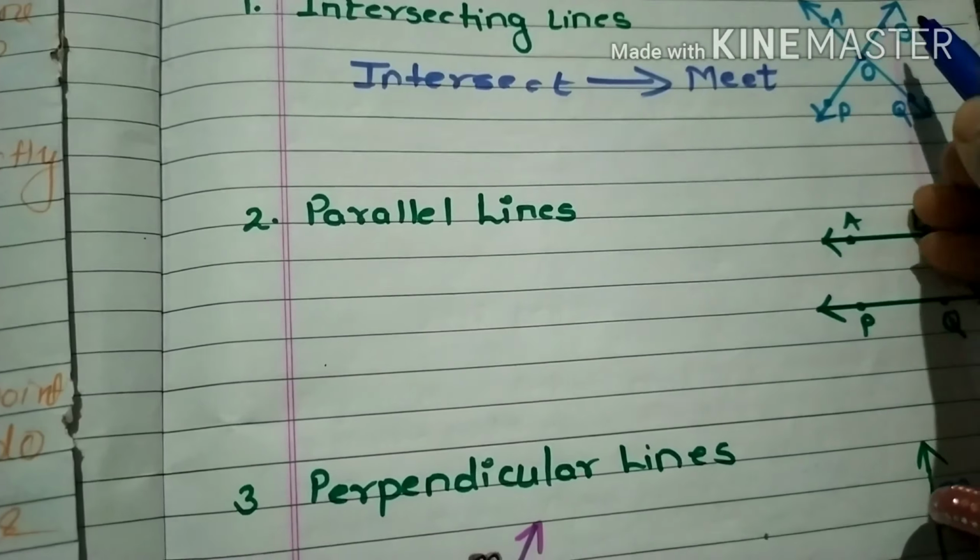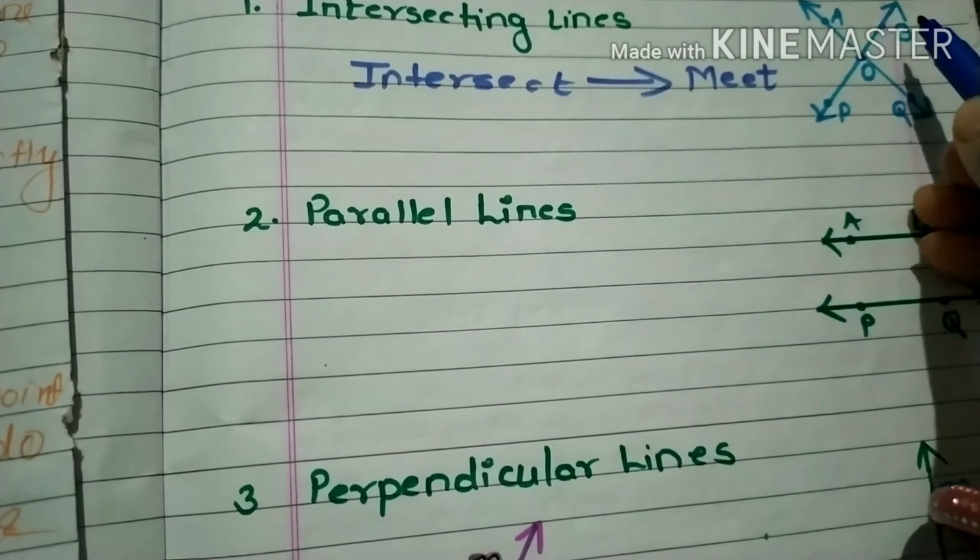So line AQ and line BP are intersecting lines. Now see the next one. How would you define parallel lines? You know, intersecting lines are lines that meet at a point, as we have learnt now. So parallel lines are lines which do not meet or do not intersect.